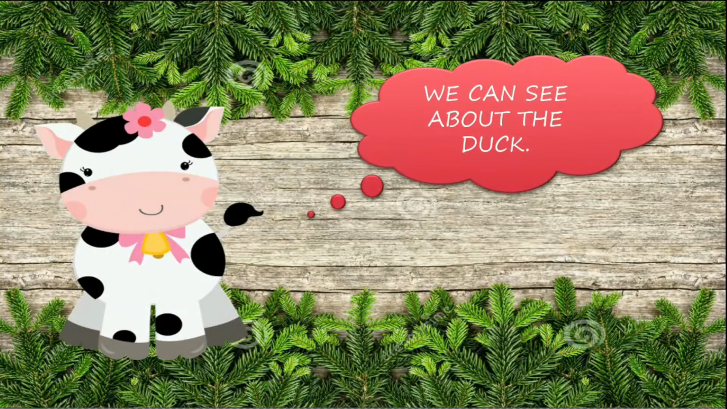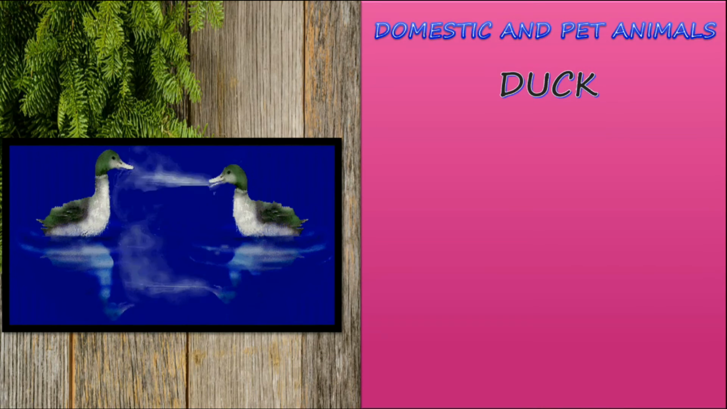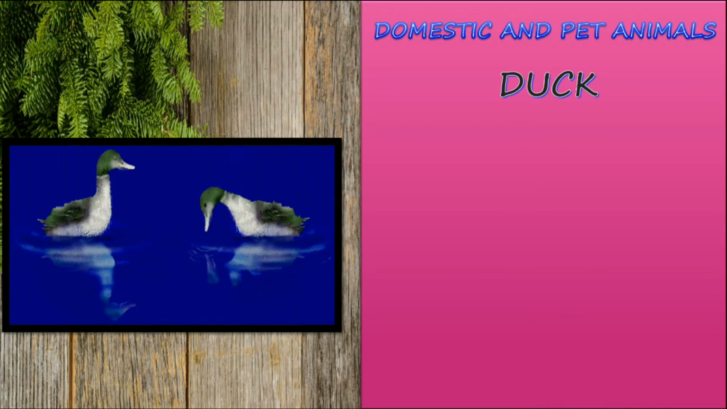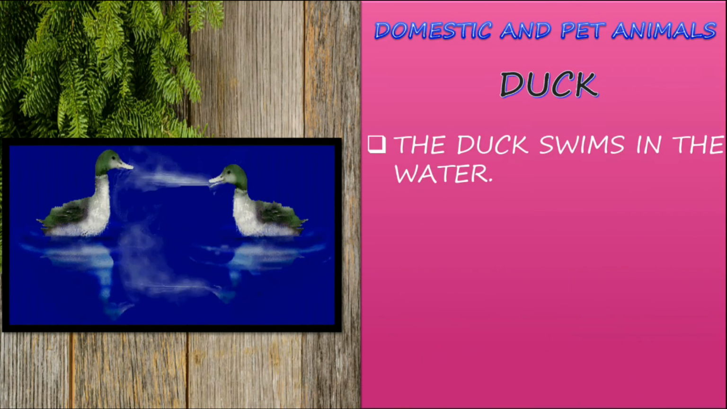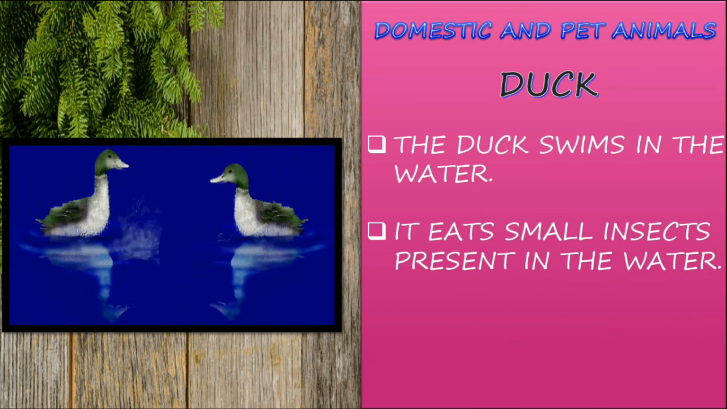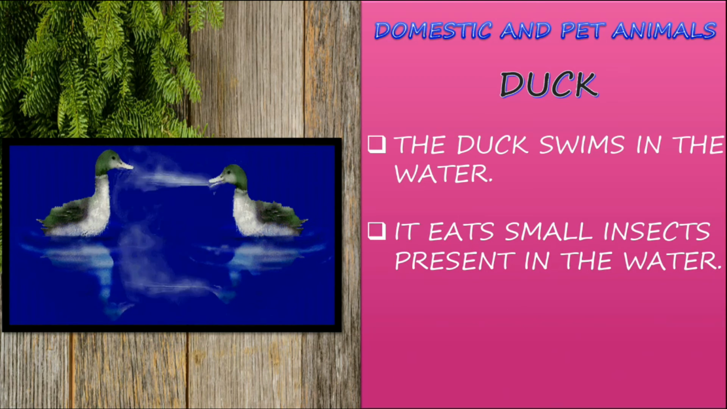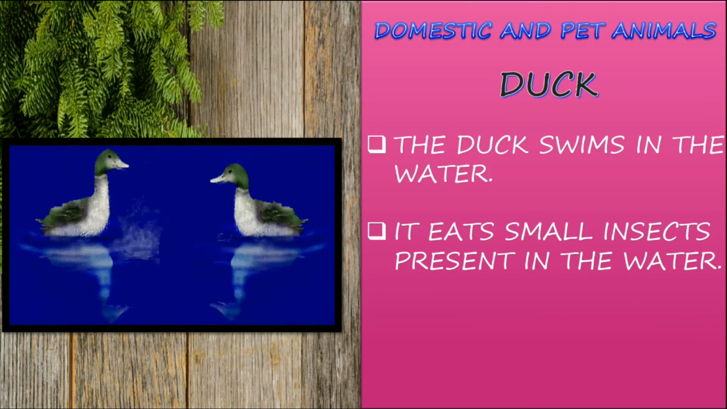We can see about the duck. Domestic and pet animals, duck. So we can see the duck in water bodies like lakes and rivers. Mostly it will be on the lake side. The duck swims in the water. It eats small insects present in the water. So as it is living in the water, it will eat the small insects that are present in the water.